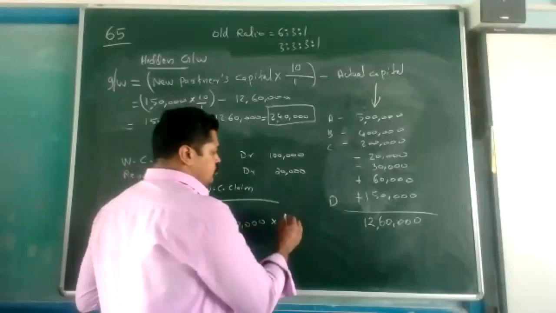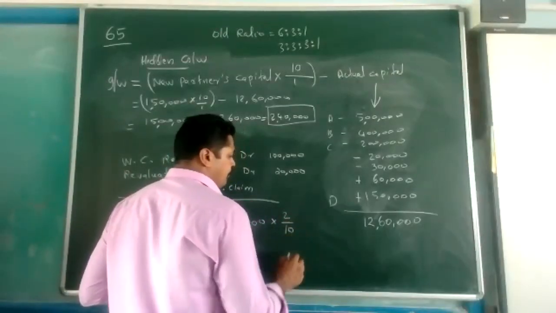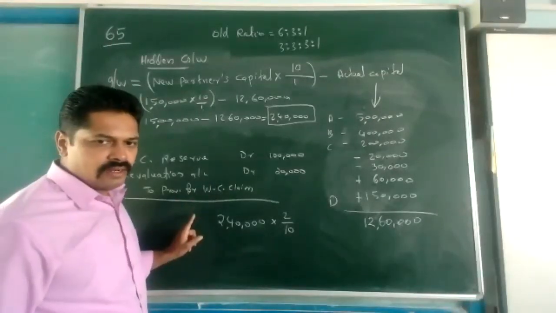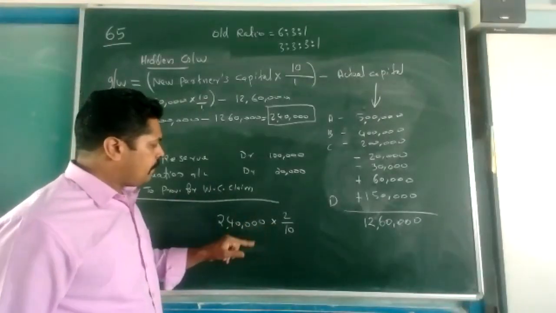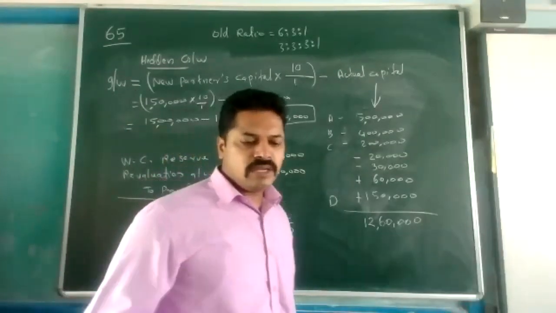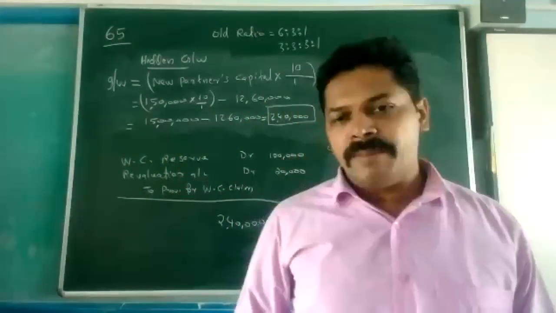We got 2/10 is his gain now. 2/10 was C's gain. So this will give 48,000. So 48,000 you can write against C's capital.